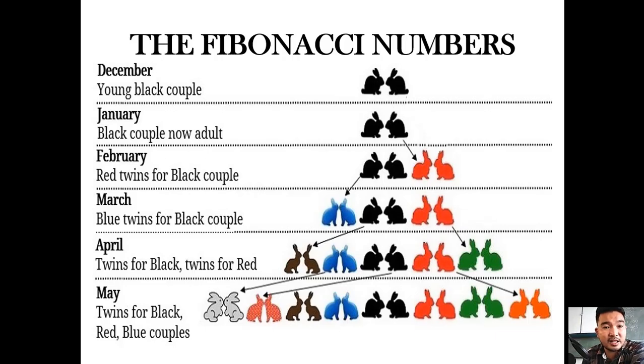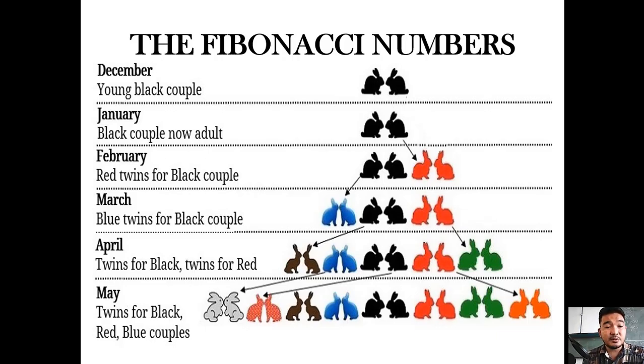The same is true with this rabbit problem. On December, we only have one pair of young black couple. On the first month, they will not have their babies. They will just have their babies after being adults. So on January, we still have one pair.